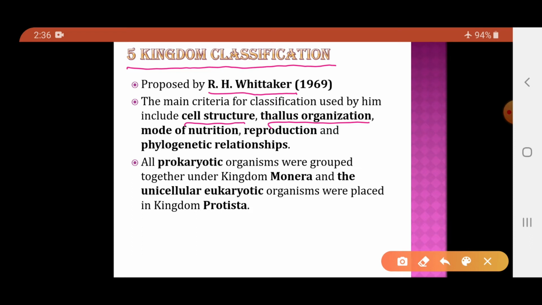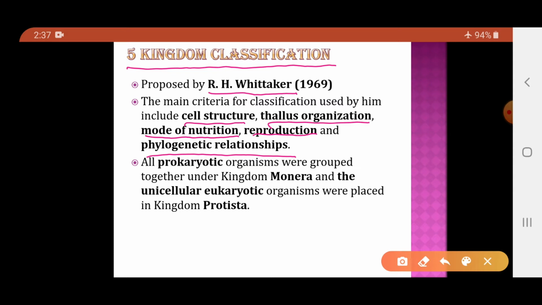Then the next characteristic used was the mode of nutrition, whether the organisms are autotrophs or heterotrophs, how the organisms reproduce, and finally the most important characteristic used by Whittaker, the phylogenetic relationships. Phylogenetic relationships means he also studied the evolutionary history of the organisms.